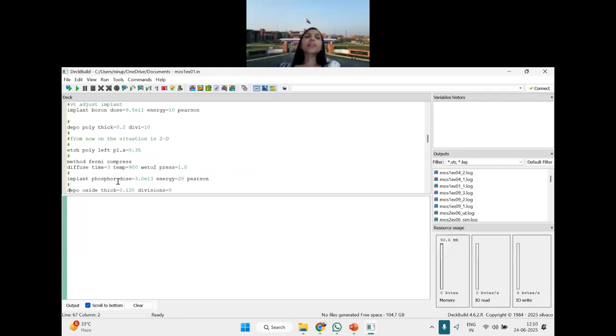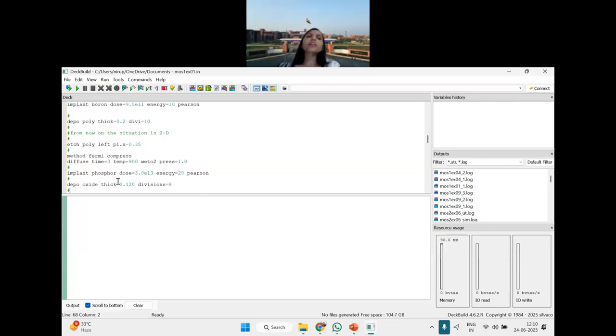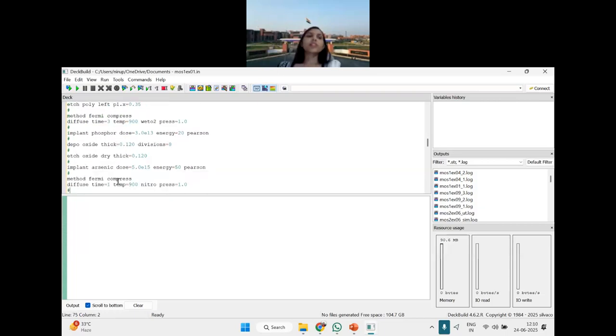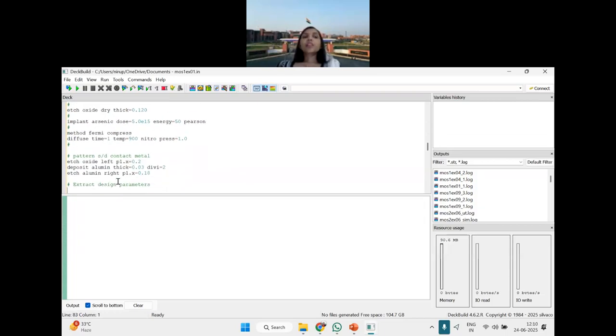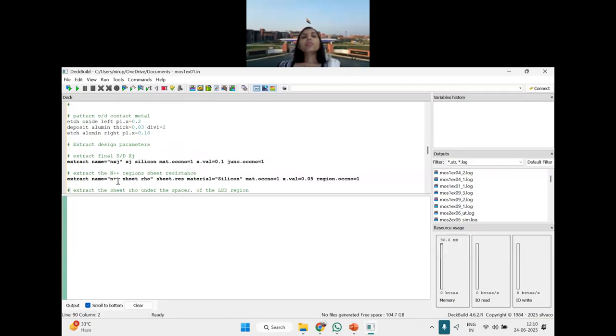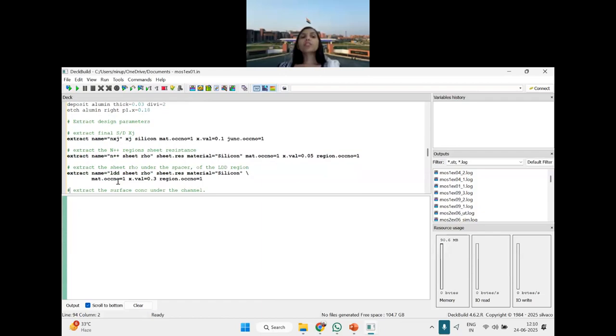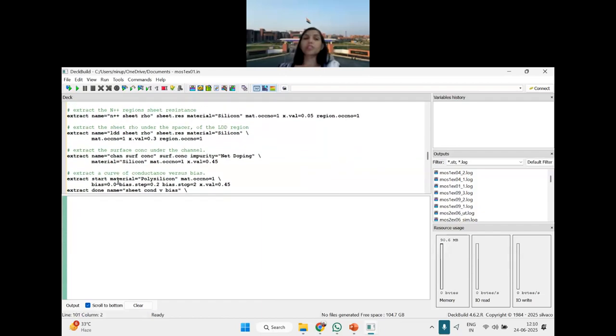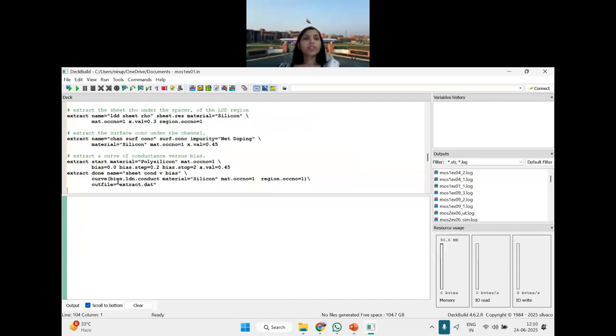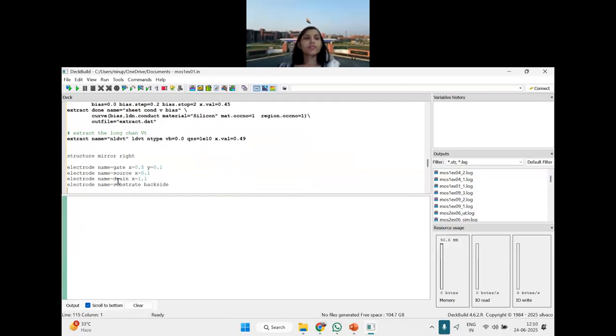Okay, then you are implanting it with boron, implanting it with phosphorus. So all these things are process related. You are diffusing, etching, implanting. These all are processes. These are not device parameters. Then you'll extract it.